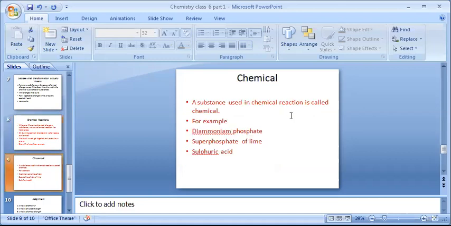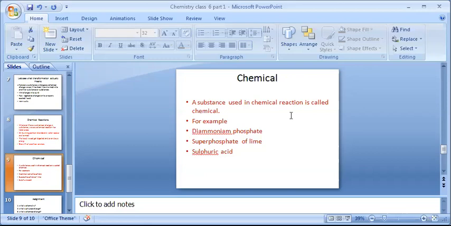Next, as we are studying chemical reactions, the first word which comes is chemical. So what is chemical? A substance which is used in a chemical reaction is called a chemical. Whatever we are using in a chemical reaction, that is called a chemical. For example, diammonium phosphate and superphosphate of lime are both fertilizers which are given to the crops.